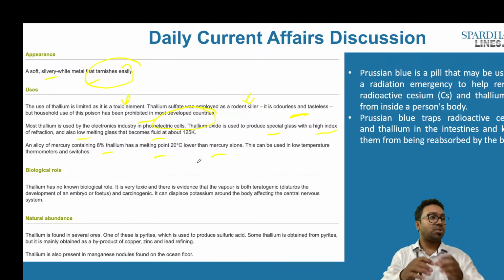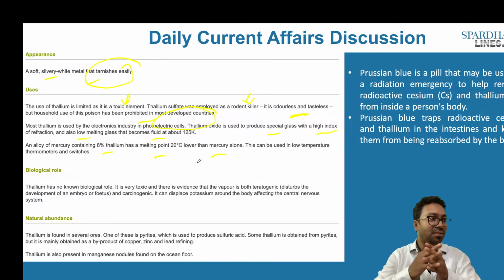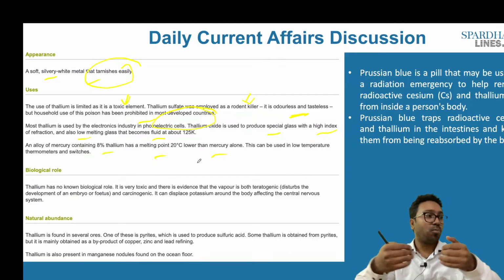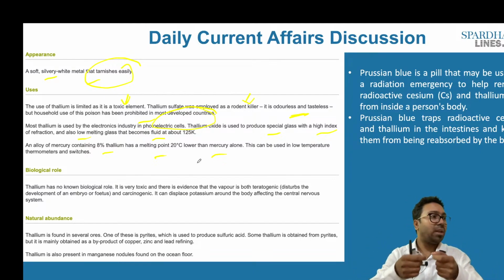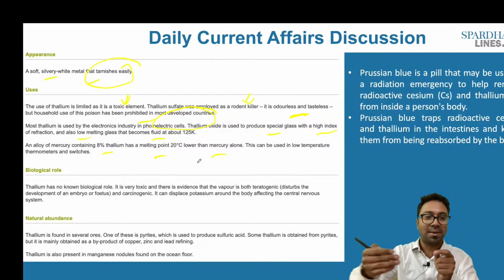So what are the uses of it? When it comes to the uses, it is used in the electronic industry, and the remaining is also used in the pharmaceutical industry and infrared detectors as well. And this is also used, as we just discussed, in ant and rat poison. And do note, when it comes to these agents, it is mostly used as poison, and that is why it is banned in a number of countries.